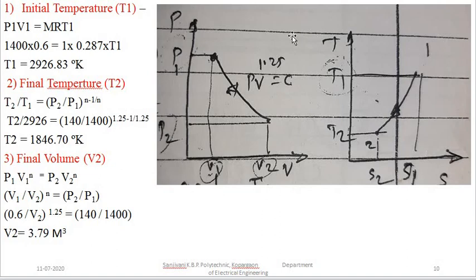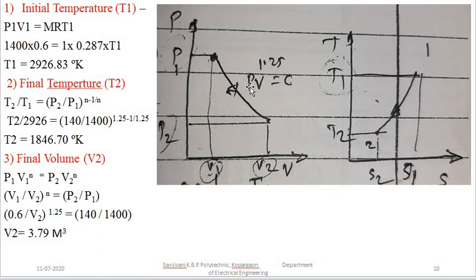So we are representing this polytropic process on PV and TS diagram here. This is an expansion process from state point 1 to state point 2. This is the pressure P1 and pressure P2 is here. This is volume V1, volume V2. Now during the expansion process we see that the pressure is decreasing and volume is increasing.